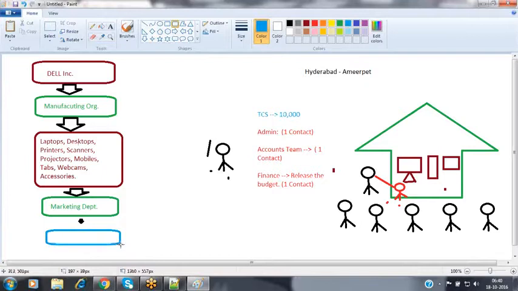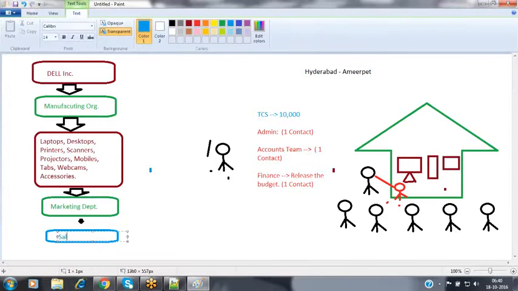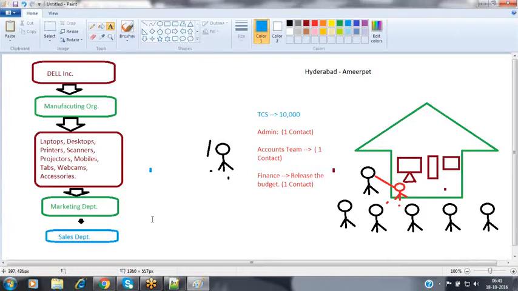The salespeople sell those products by contacting the leads and converting them into customers. Once we have sold our product to the customer, the customer will start utilizing our product. While selling it, we gave some assurance to our customer that if you face any problem with our product in future, we will provide one year of free insurance.